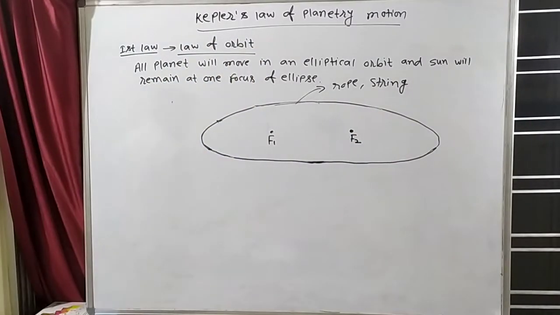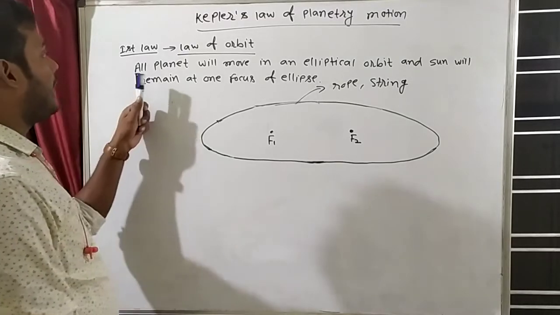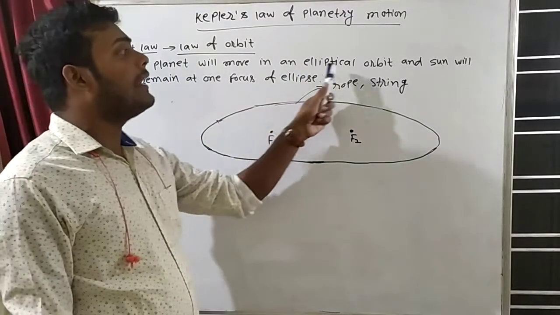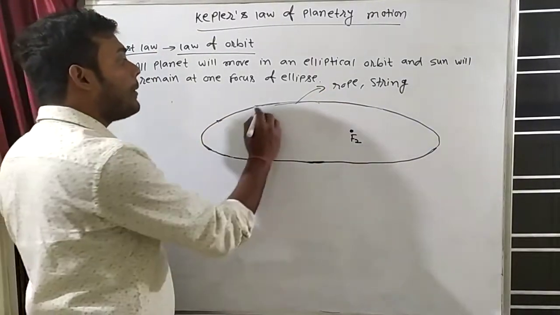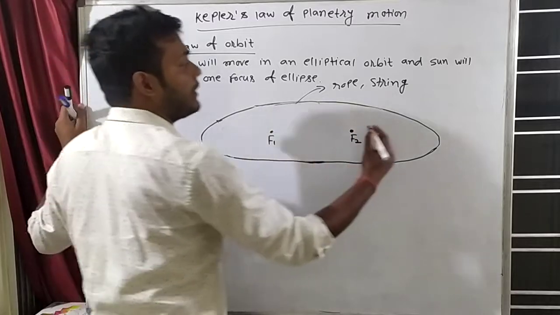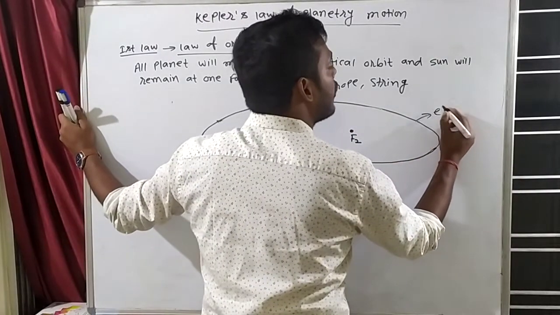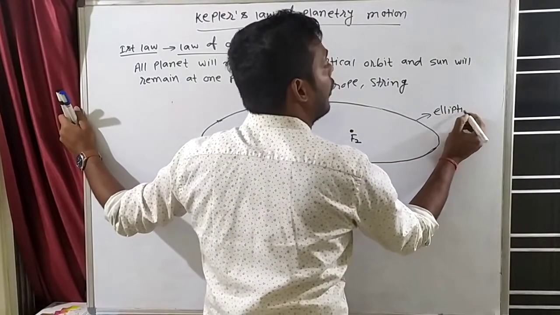Now what is the law? Try to understand this one. The law is like this: all planets will move in an elliptical orbit and the sun will remain at one focus. So all the planets will move in an elliptical orbit. So which orbit is this? This orbit is an elliptical orbit.